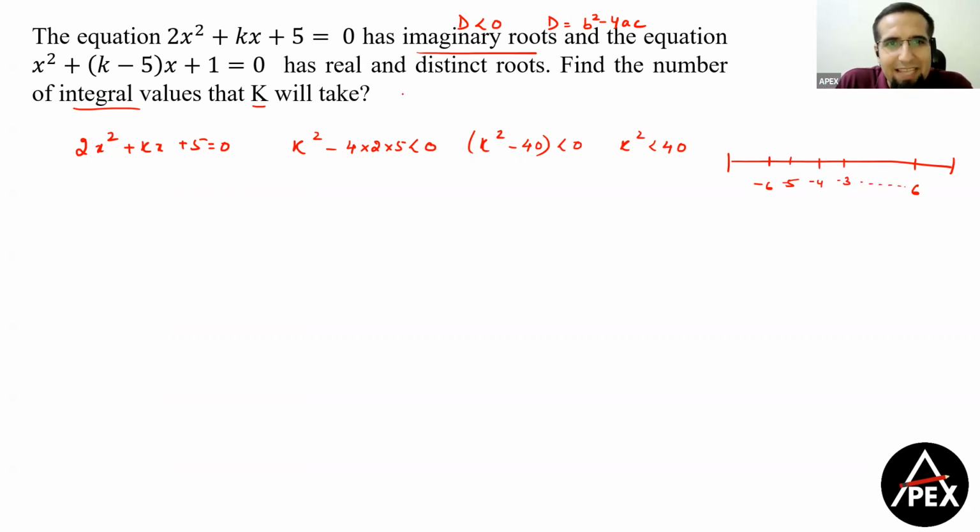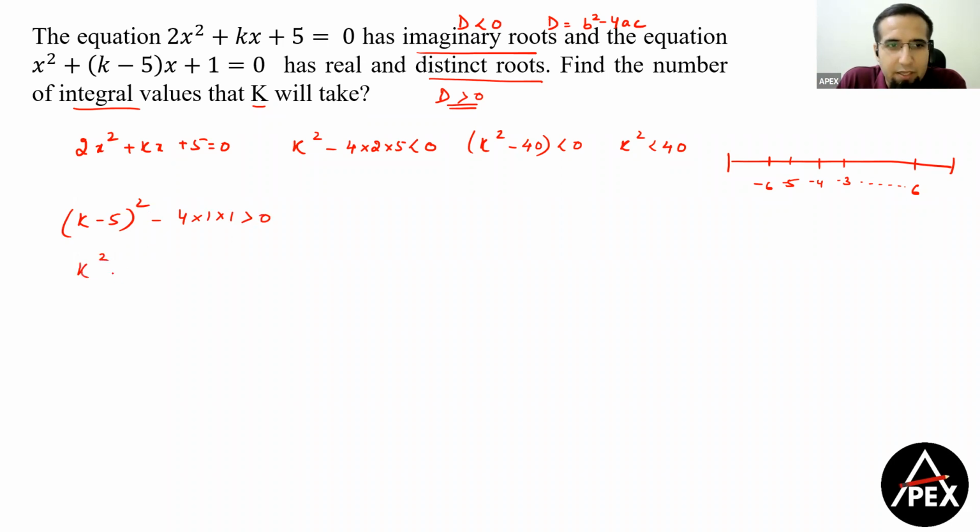अब second equation says has real and distinct roots. When we have real and distinct roots, we have d is always greater than 0. Because if I write d is greater than or equal to 0, when d is equal to 0, the roots are equal, real and equal, right? So I can't take equal to 0. So d becomes k minus 5 whole square minus 4 into a into c is greater than 0.